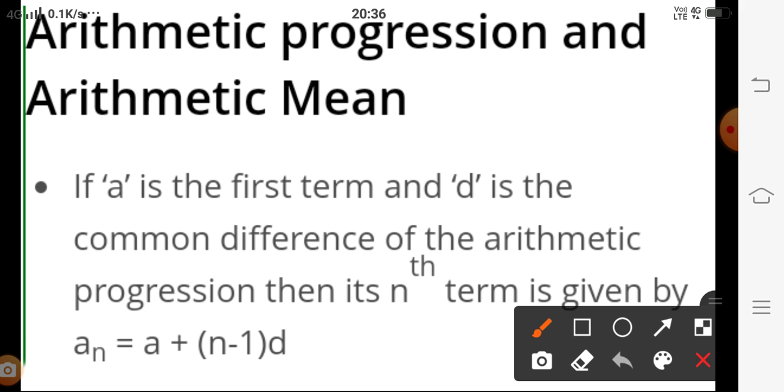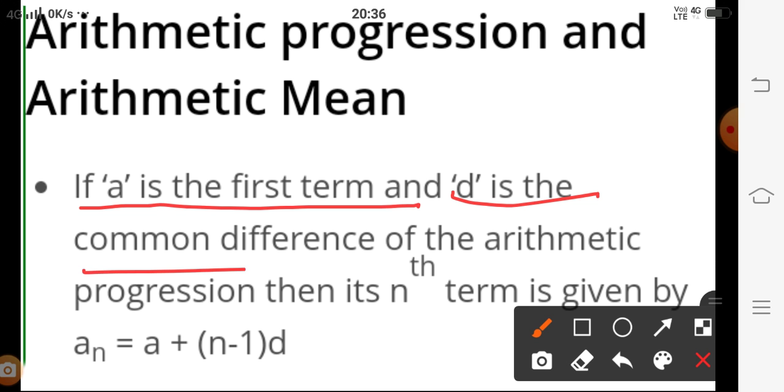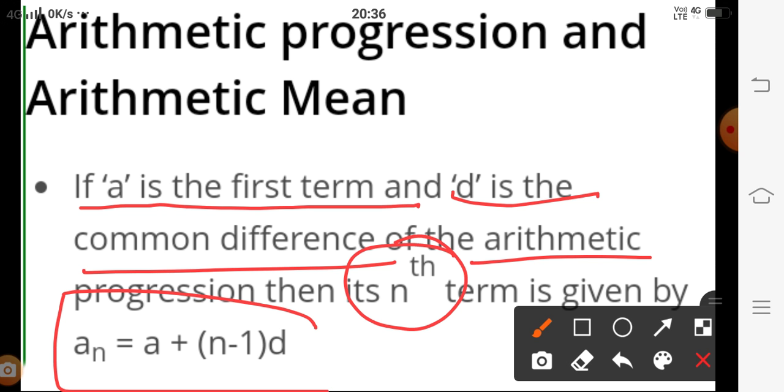And let us start arithmetic progression here, but the questions on the basis of arithmetic progression we are going to discuss in the next presentation. Here, if a is the first term and d is the common difference of the arithmetic progression, then its nth term is given by an = a + (n - 1)d. This we know.